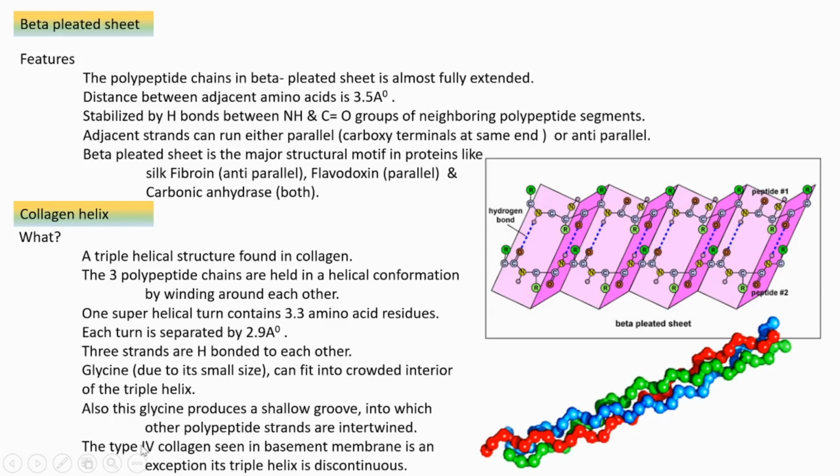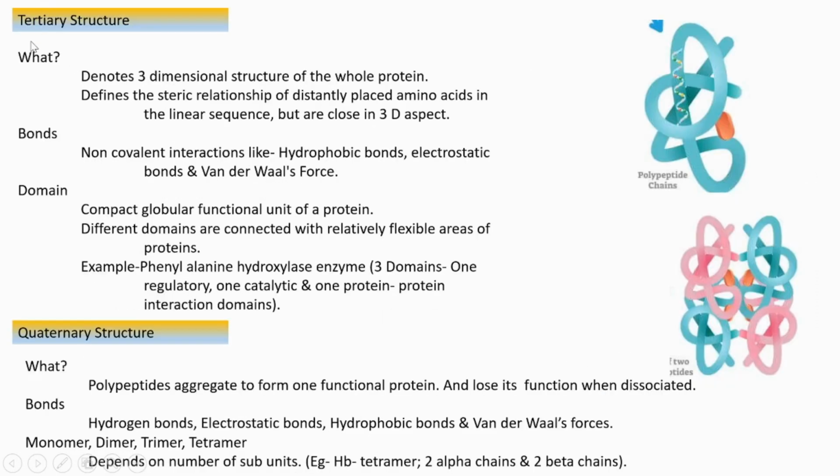And one more thing, type 4 collagen is there. In that case, the triple helix is discontinuous, and this type 4 collagen is seen in basement membranes. And this basement membrane means some sheet-like structures seen in the extracellular matrix for giving support to cells and tissues. Okay.